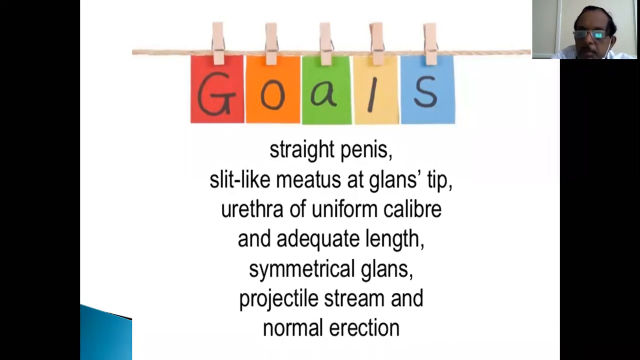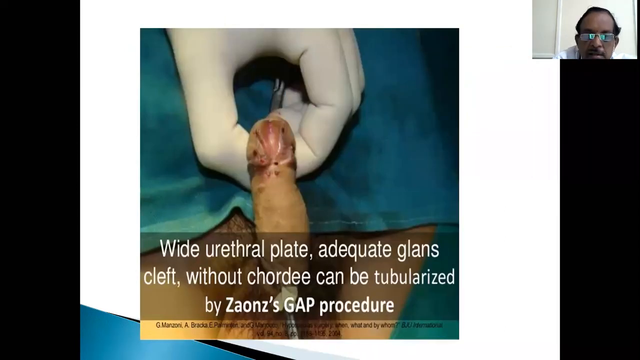There are many operations for hypospadias surgery, single stage, multiple stages, and all these things. You are concerned only with diagnosis and what is to be done. See here, the opening is here, but these are all glands, wide urethral plate. So adequate glands without chordae. Not much of a chordae because the opening is here. So you can easily treat such disease.